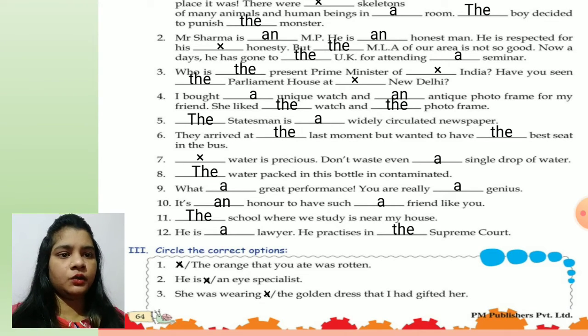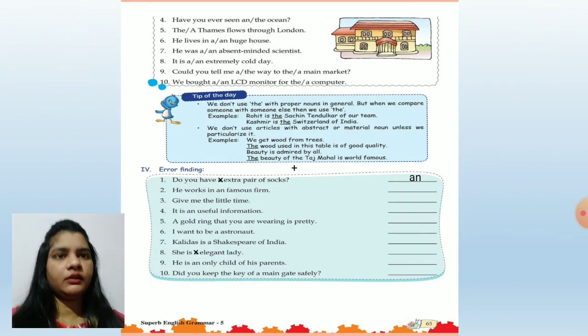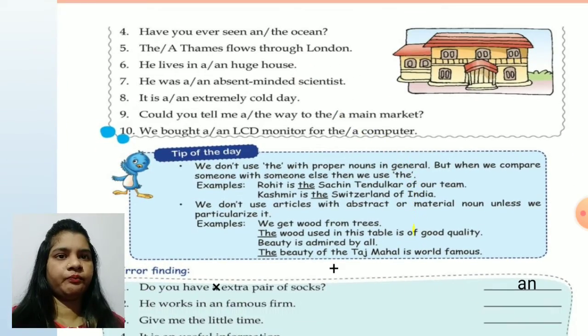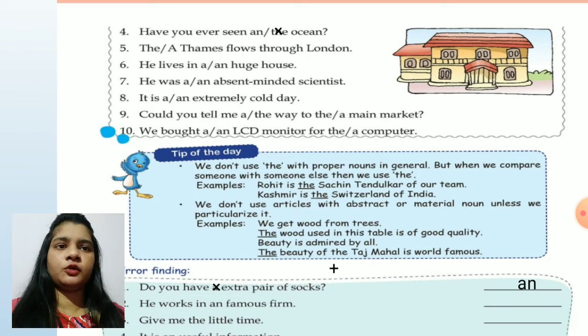So, the golden dress. Now, number 4. Have you ever seen ___ ocean? Here we are talking about any ocean, so an ocean, children. ___ Thames. Okay, we are talking about some particular river, a proper noun here. The Thames flows through London.